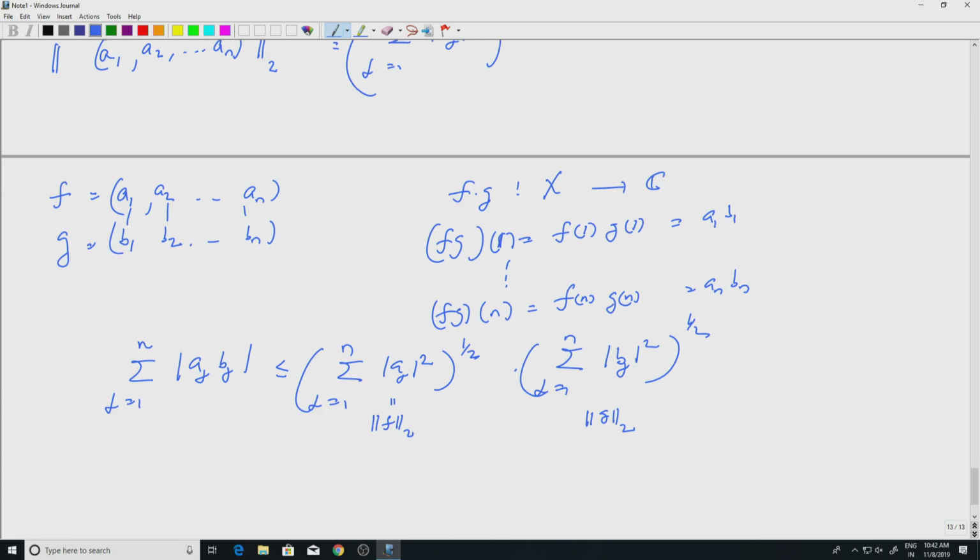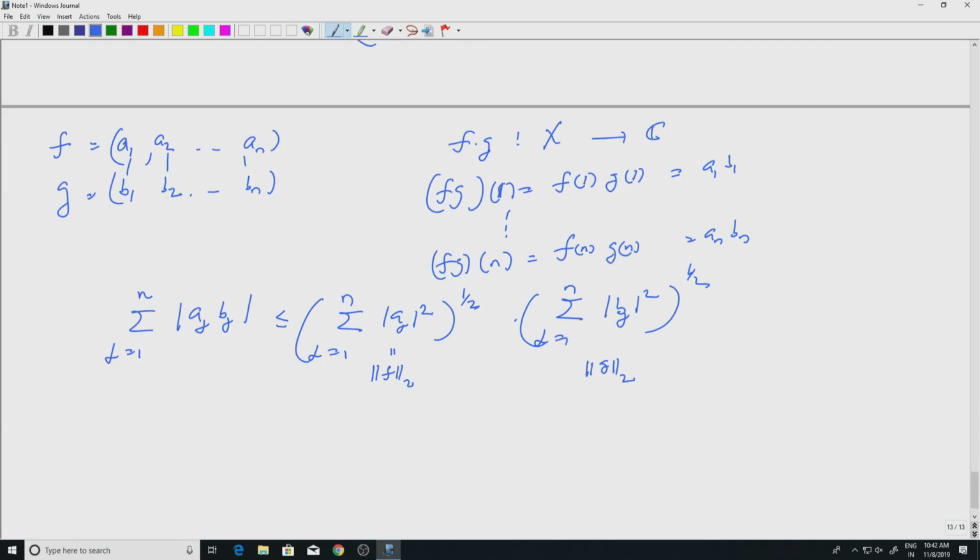Okay. So, this is the Cauchy-Schwarz, Holder's inequality for p equal to 2 equal to q, because q is the conjugate exponent.